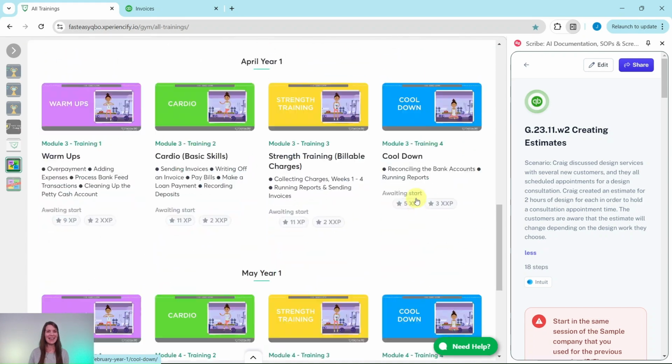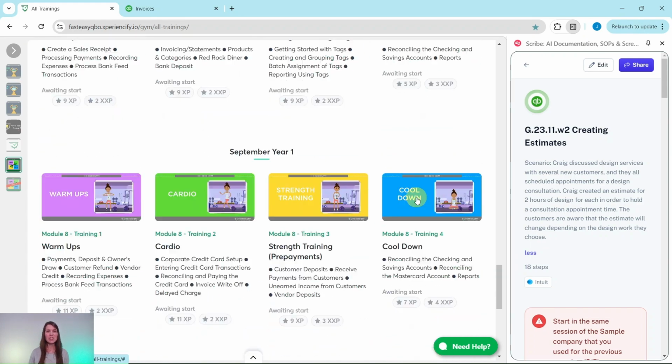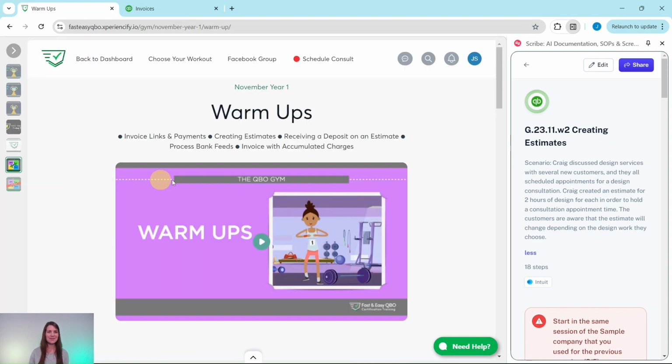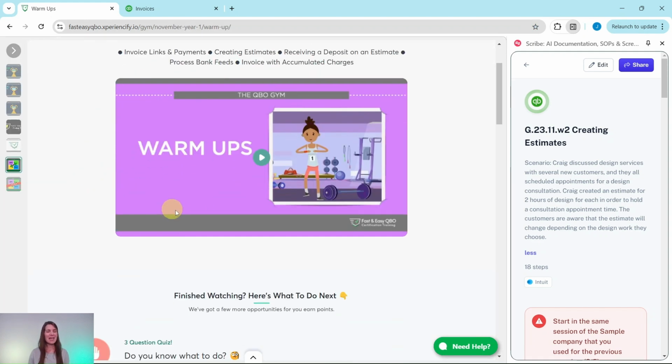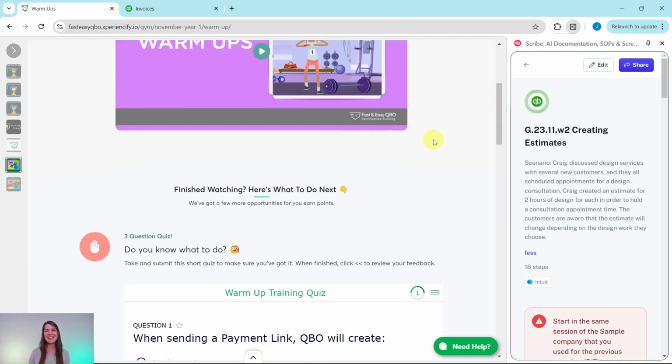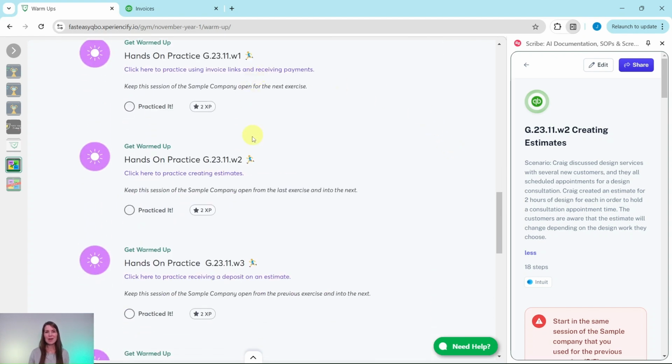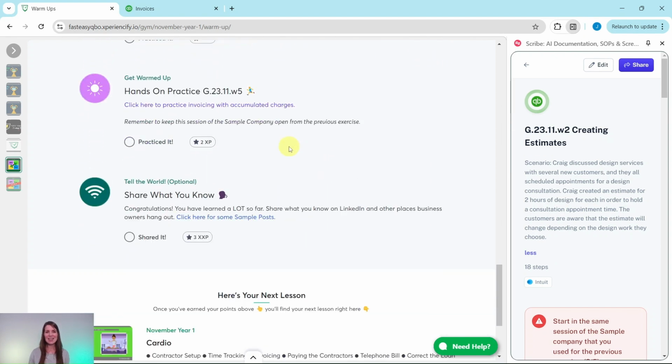But let's go ahead and get into today's exercise, which is being pulled from our November Year 1 warm-ups section. At the top here is an animated video to give you a synopsis of what is going on in Craig's world this month. He is our fictitious business owner. Further down is an interactive pre-assessment quiz that relates to that video up above. Below that are the exercises in this section.